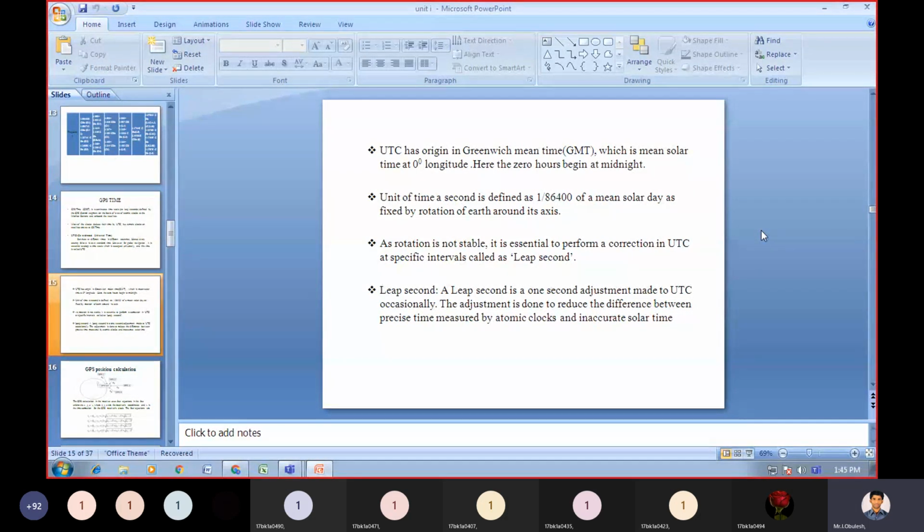Coordinated Universal Time has its origin in Greenwich Mean Time, which is mean solar time at 0 degrees longitude. Here the 0 hours begin at midnight.